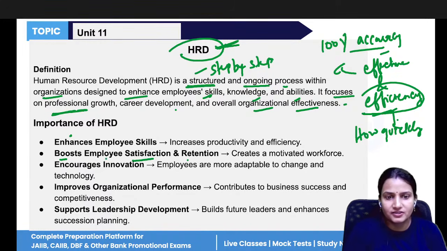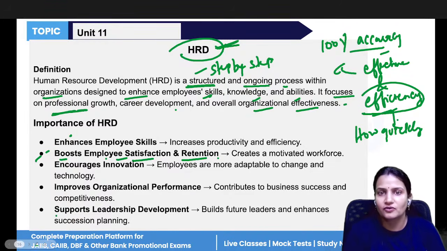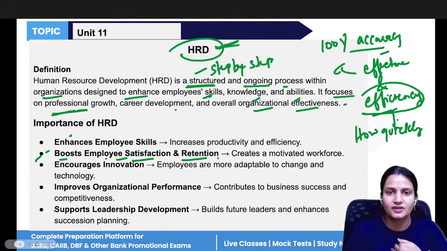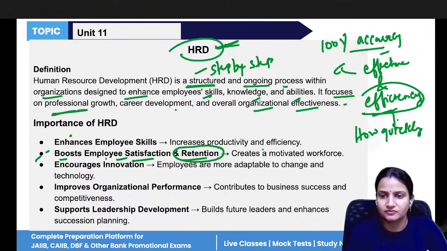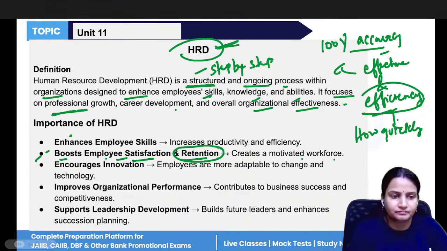Then boost employee satisfaction and retention. So if you have a good level of skills, you will be satisfied. You will always feel that yes, I also have something better than others. And this will help you to retain in the company for a longer period of time. So both company and you will be satisfied working in the company.